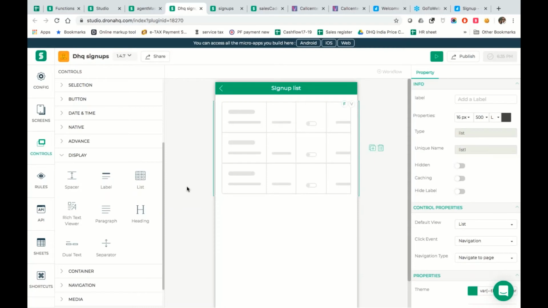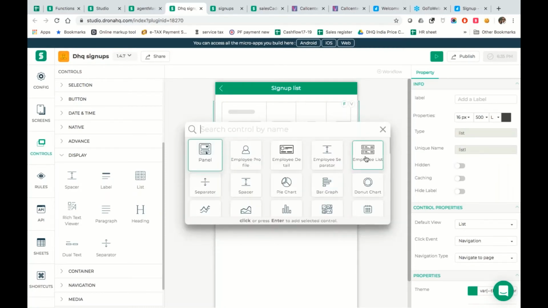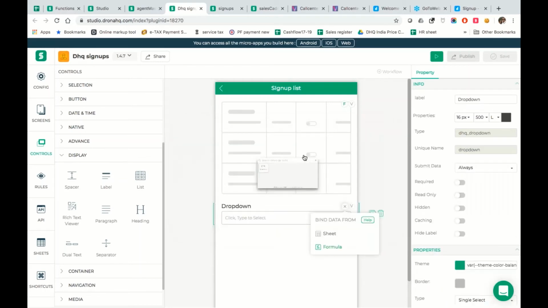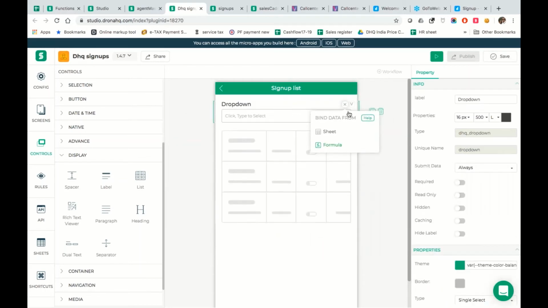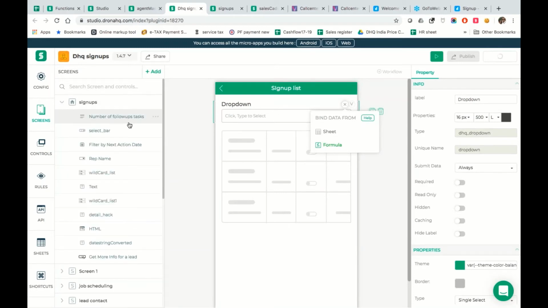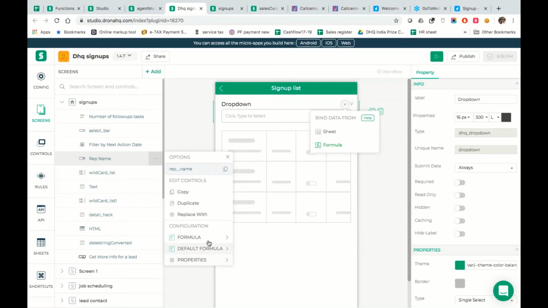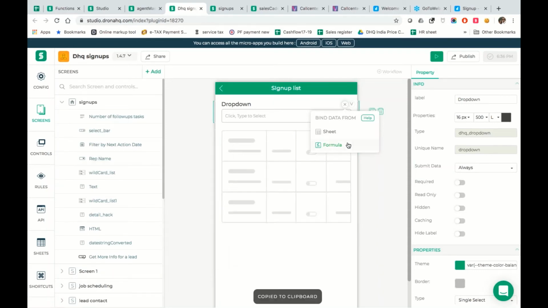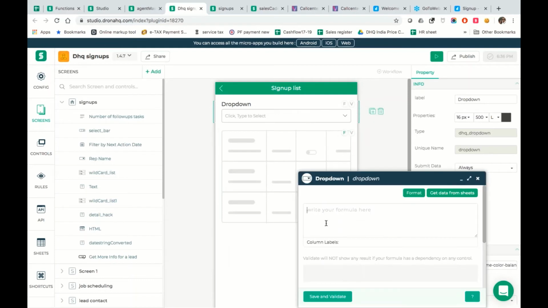So I'm going to invoke a shortcut. I'm going to add a drop down, and here let's say I want to select a rep. What we do is I'm just going to copy one formula, since I do not want to redo this formula again. I'm just going to click formula here, and add the formula here, zoom, right?